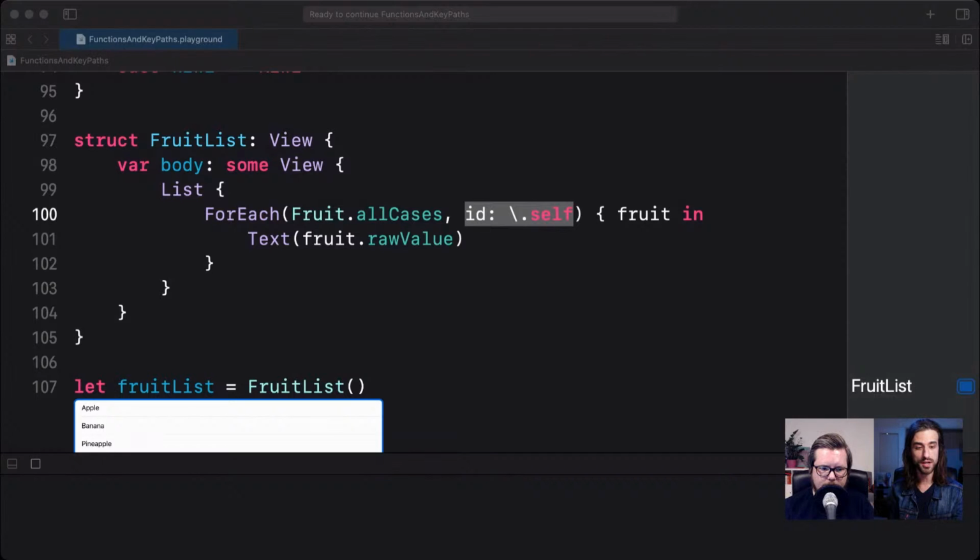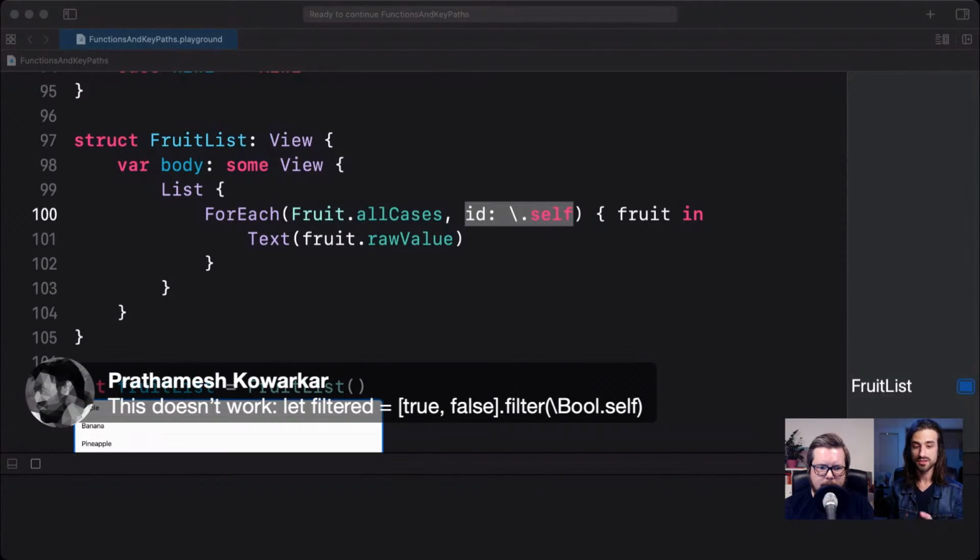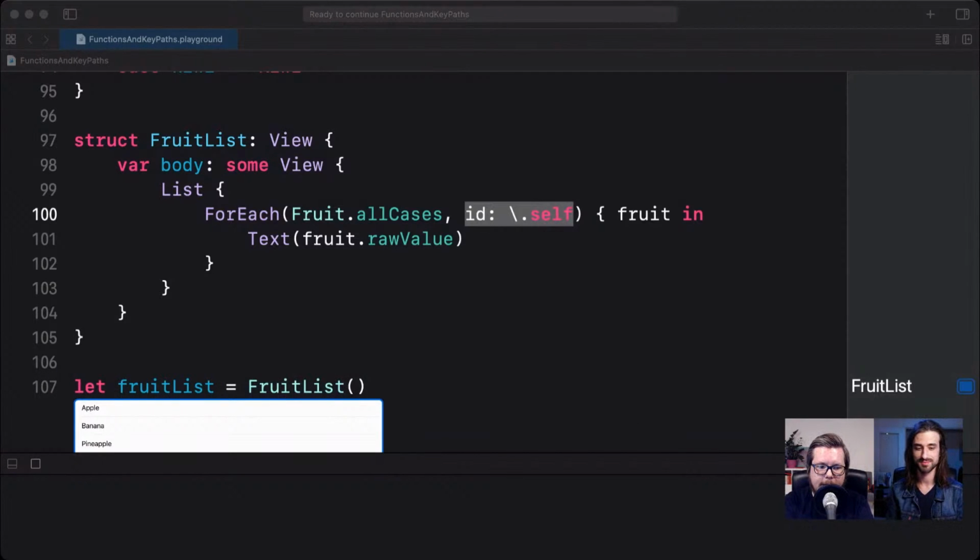Yeah, let's do. And while we do, there is a very good question that sometimes trying to use the self KeyPath instead of $0 doesn't work, and it's true. And honestly, I don't have the explanation. When I read the proposals, it should work, but it doesn't compile, and I was the first one to be surprised. Maybe it's actually a bug in the Swift compiler. Okay. All right. Yeah, but in those cases, if it doesn't work for some particular case, you could always use a closure instead. Indeed. So that's fine.